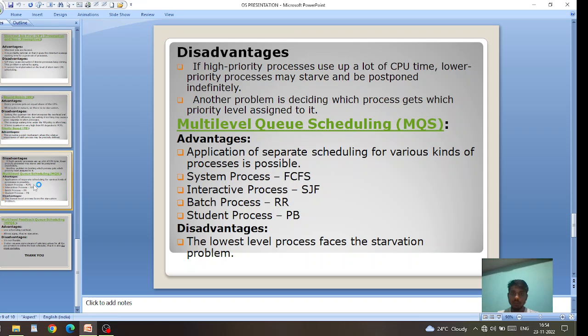Next is multi-queue scheduling. Advantage is application of separate scheduling for various kinds of processes is possible: system process, interactive process, batch process, student process. And this is the disadvantage: the lowest level process faces the starvation problem.